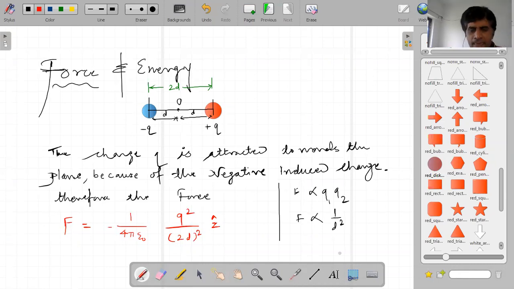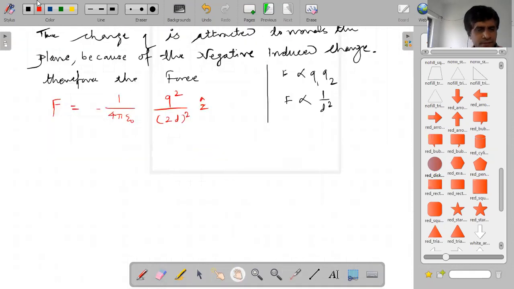Because of the entire distance between Q1 and... And next is what? Next point is, next we will find out the energy. Okay, next is energy.